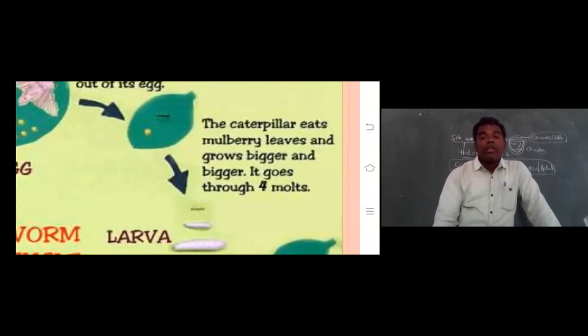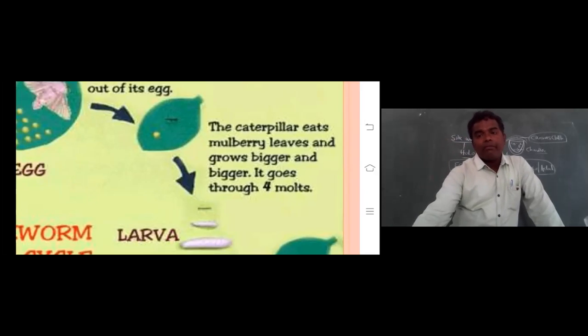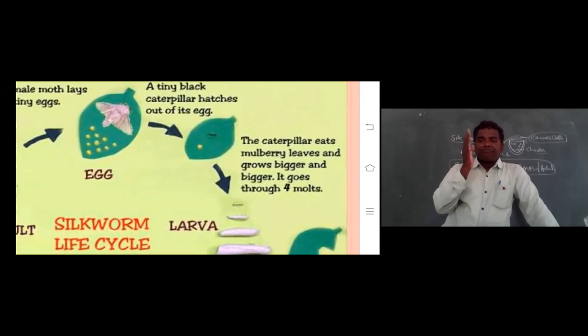Remember one thing: how many moldings take place? Come on, tell me. 4 moldings. Molding is nothing but ecdysis. How many ecdyses take place? 4 ecdyses take place, right? So how many moldings are there? For example, for the first molding, the first instar larva, the caterpillar larva, is converted